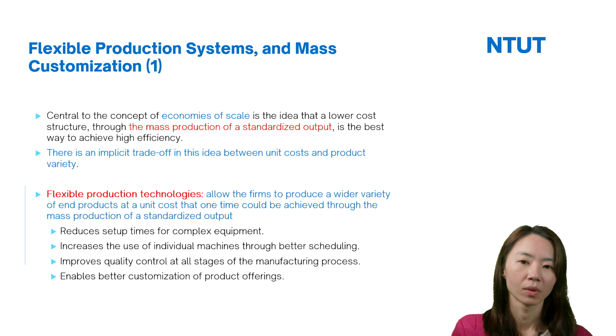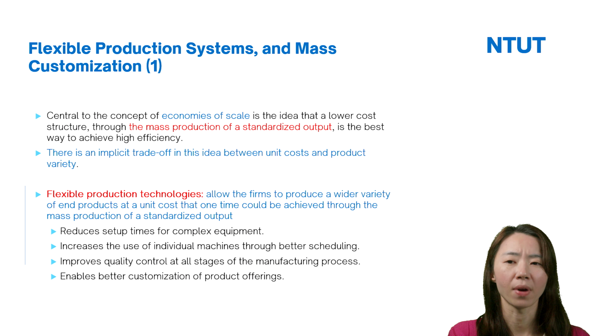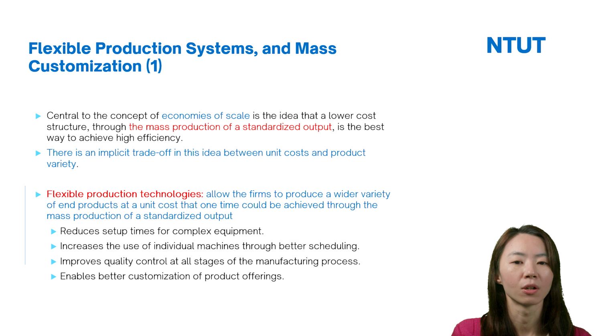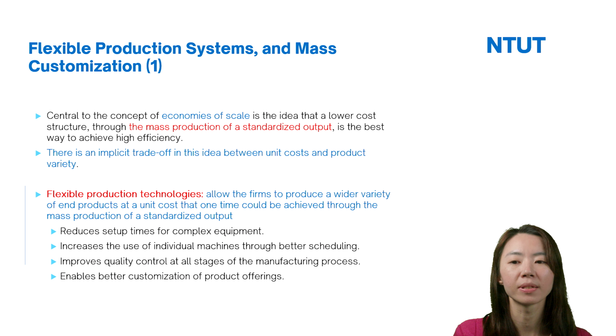products. So if the firms produce different types of products with a certain volume, this will increase the firms' cost. So firms can use flexible production systems, because flexible production technology allows firms to produce a wide variety of end products at a unit cost that one time could only be achieved through the massive production of standardized output.